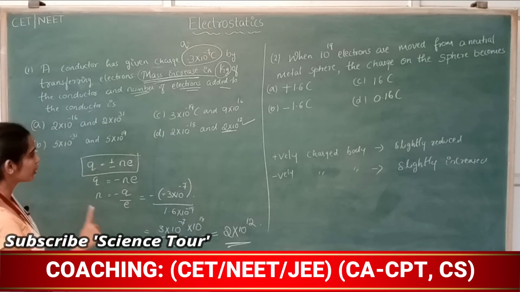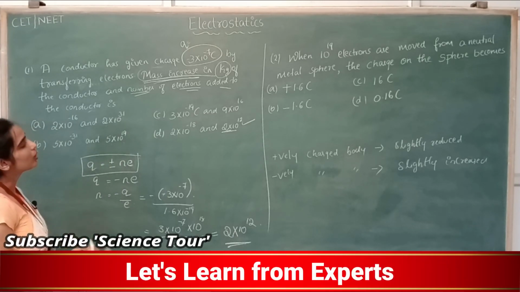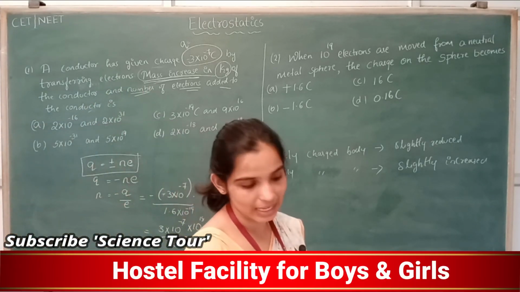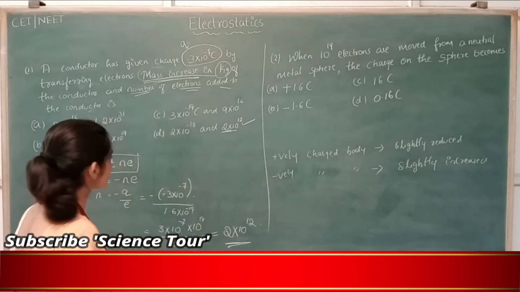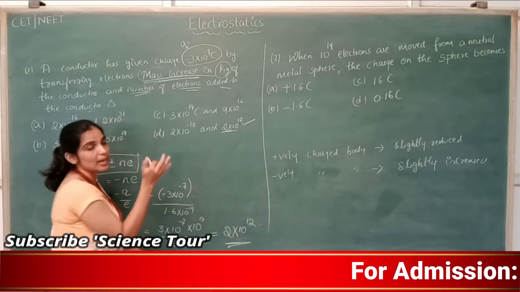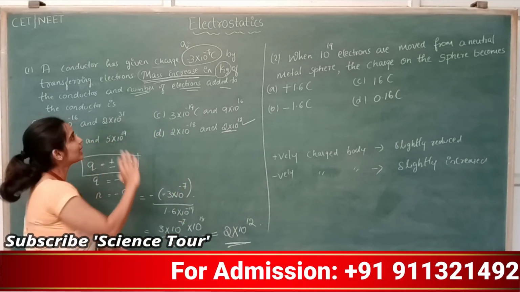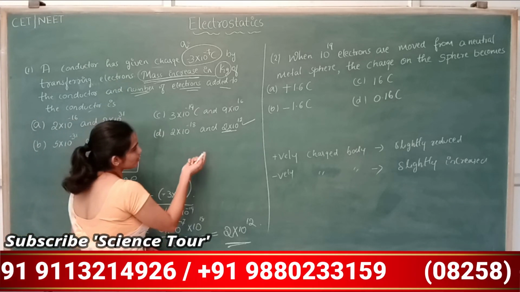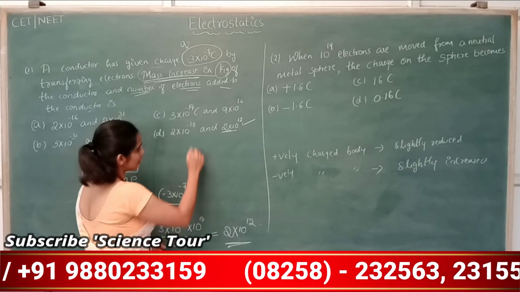But just for your clarification, or just to verify your answer, you should find out the mass increase in kg. How do you calculate mass? As we know, the number of electrons added to this conductor will increase the mass of that conductor. So what is that increased mass?